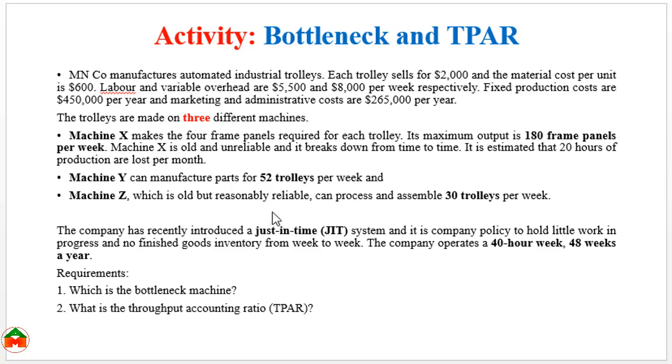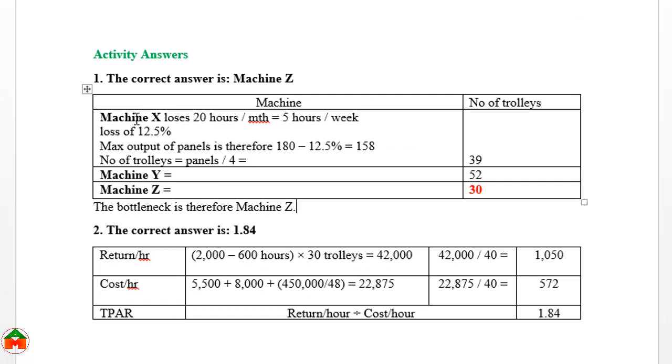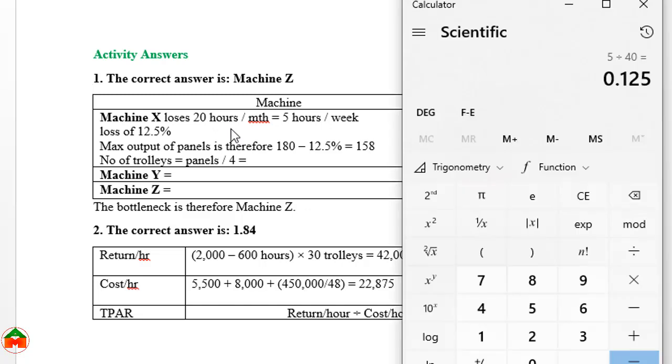From this information, we need to find out which machine is the bottleneck machine, I mean the constraint for the production process, and the other requirement is the throughput accounting ratio. So we can see machine X loses 20 hours per month, and we know that in 1 month there are 4 weeks.